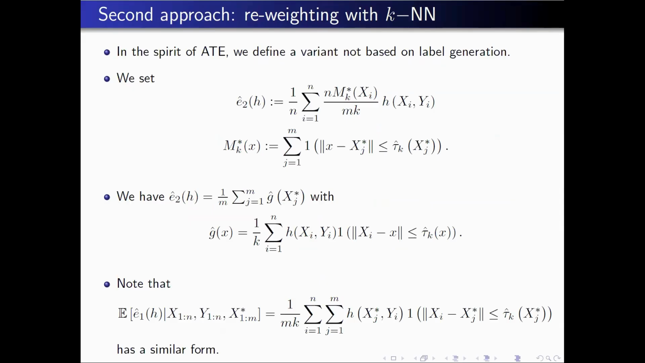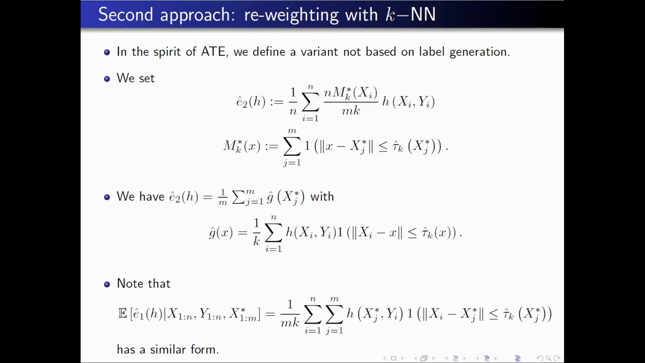For the other approach, we take exactly the analog of the average treatment effect estimation. You take this average over the initial source sample, and you weight it by the number of times that xi is used as a match. It is exactly the analog of the average treatment effect. If you look at what this estimator gives, it is simply the empirical average of an estimation of the conditional expectation. And here, the g hat, you recognize the nearest neighbor estimation of the conditional expectation.